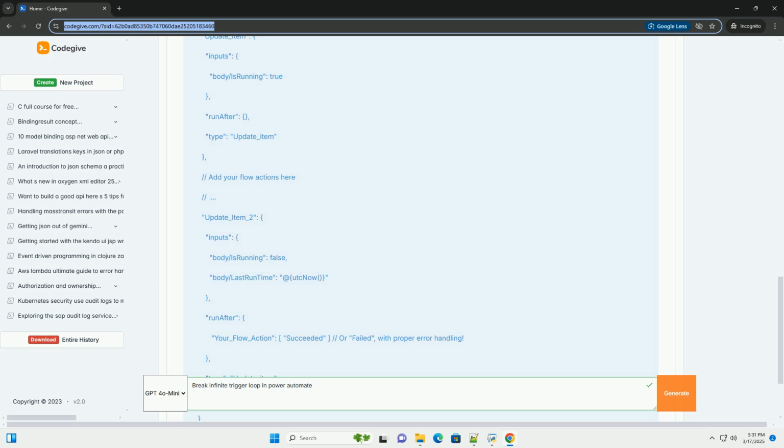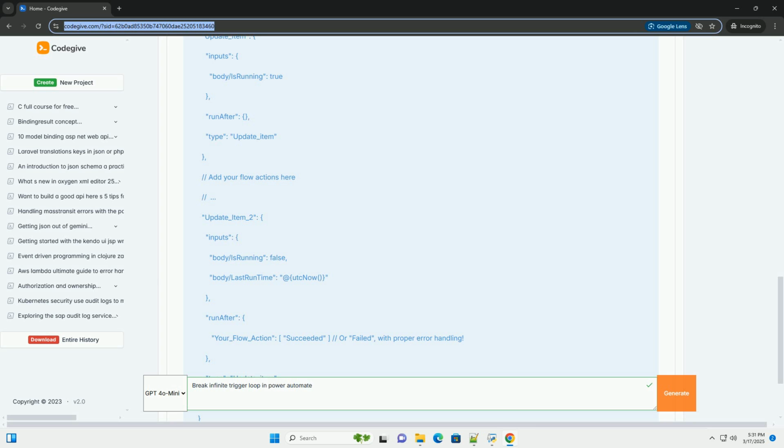3. Control with run history and monitoring. Monitor flow runs regularly: regularly check the run history of your flows to identify any potential issues, including excessive runs. Set up alerts: use Power Automate's built-in monitoring features or Azure Monitor to create alerts for flows that run more often than expected. Consider using a terminate action: use a terminate action with a succeeded status to prevent redundant flow runs if a certain condition is met. Breaking infinite trigger loops, reactive measures.